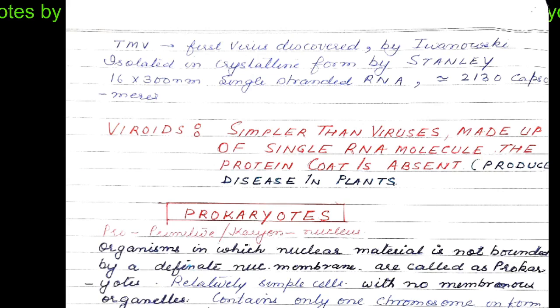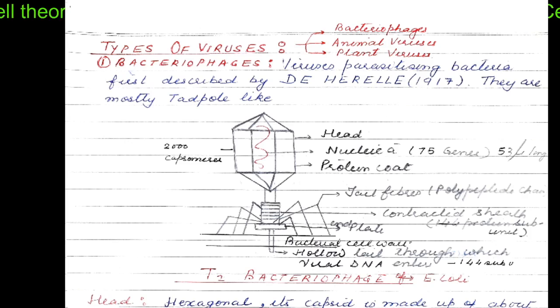Now, other simpler infectious agents are also present, which are called viroids. They are simpler than viruses and are made up of single RNA molecules only, and the protein coat is absent. They produce disease in plants. So they are even simpler than viruses, still they could infect. So this is the cell theory and the exception to the cell theory.